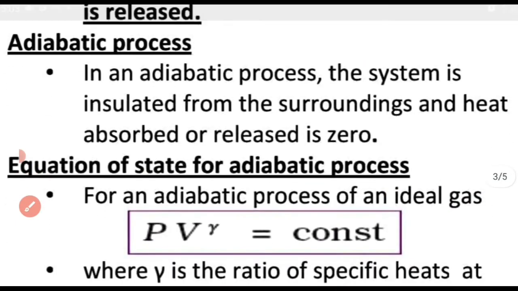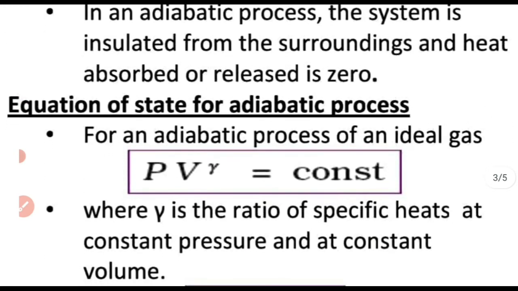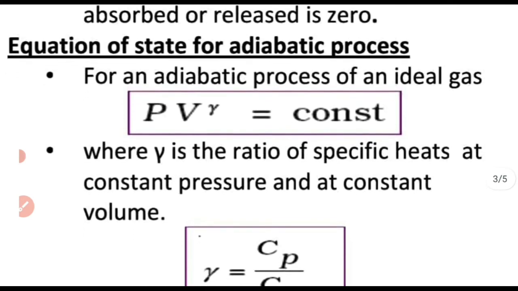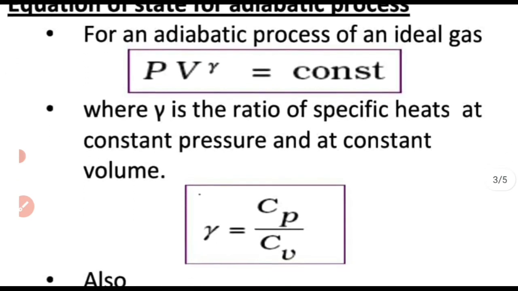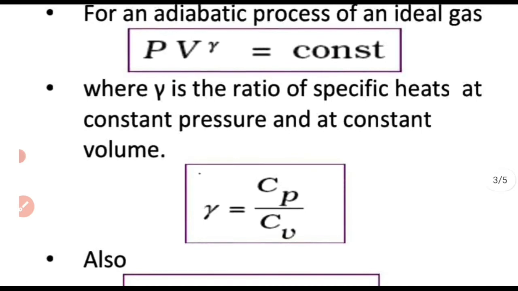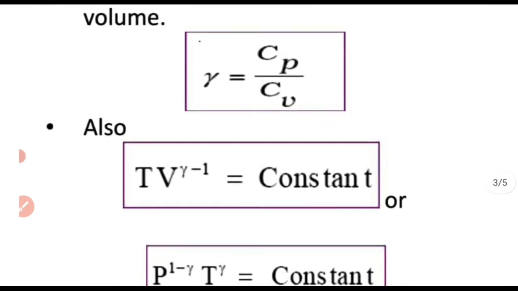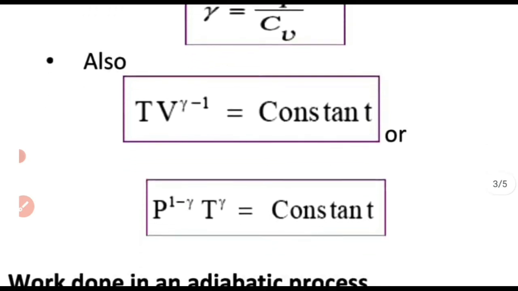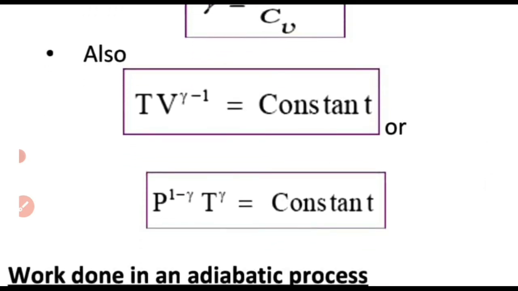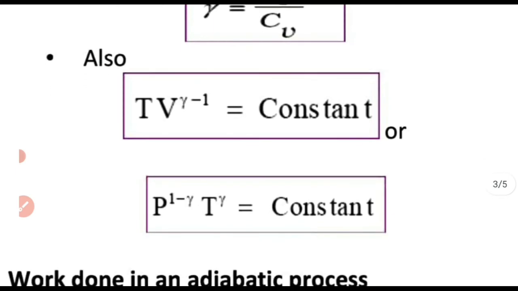Now, equation of state for an adiabatic process, there are three equations actually. First one is PV raised to gamma equal to a constant, and here gamma is the ratio of molar specific heat capacities at constant pressure and constant volume. And the second equation is TV raised to gamma minus 1 equal to a constant. And the third equation is P raised to 1 minus gamma, T raised to gamma, equal to a constant. So there are three equations of state for an adiabatic process.